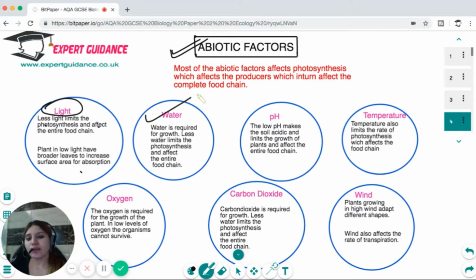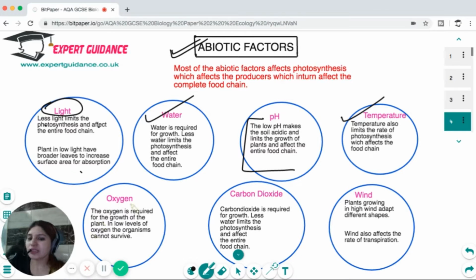When we talk about water, again, water is required for growth. Less water will limit the photosynthesis, and there are a lot of adaptations that the plants and the animals show in response to low water or high water. Again, pH can make the soil too acidic, which can limit the growth of the plant and can affect the food chain. The temperature can denature the enzyme, limit the photosynthesis, which can affect the entire food chain.